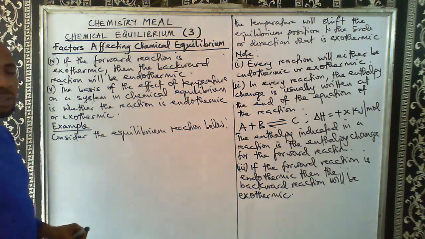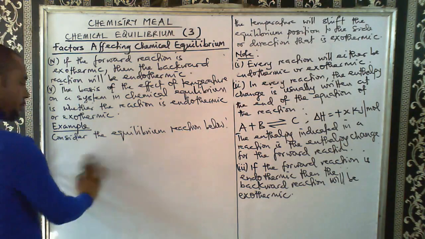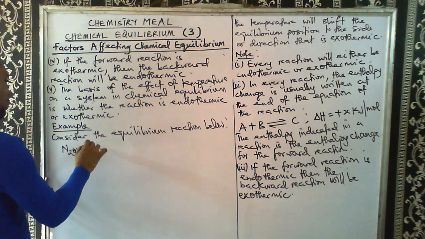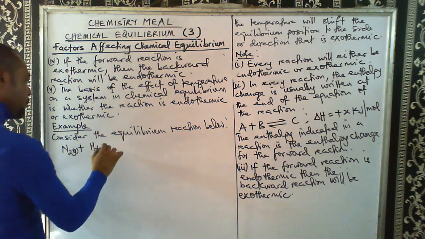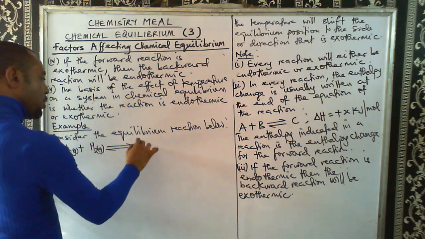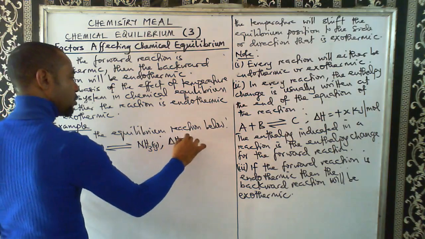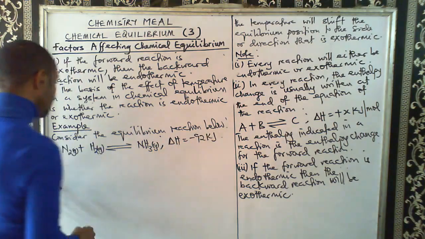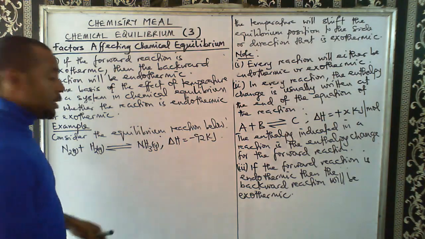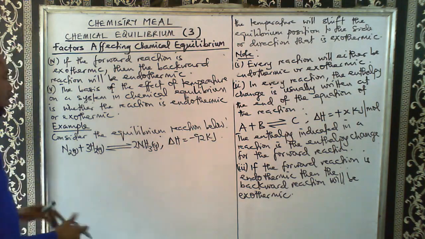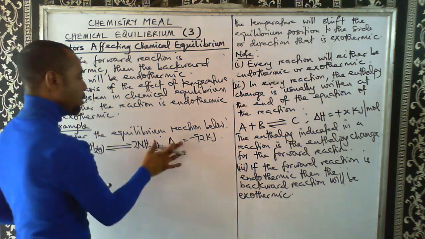Consider the equilibrium reaction below. Let's look at the Haber process: nitrogen plus hydrogen, also a gas, giving us ammonia, which is also a gas. Delta H is minus 92 kilojoules. The reaction occurs in the presence of a catalyst, but we're not looking at that. This equation is not balanced. Let me just balance it. We are not looking at balancing of chemical equations.